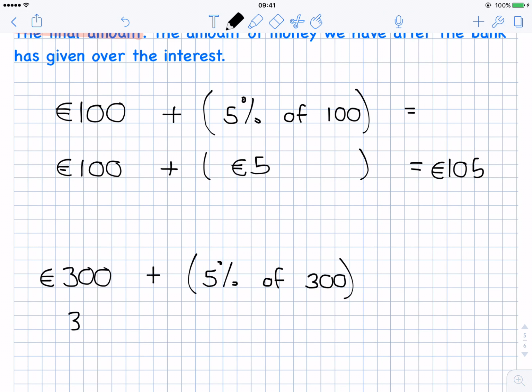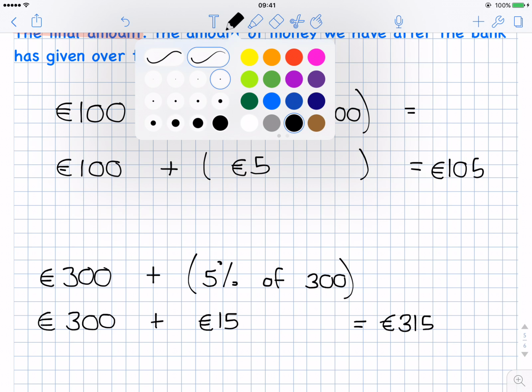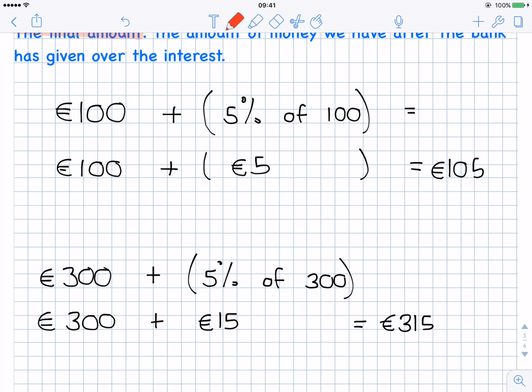Well, that means you're going to have 300 plus the interest that the bank gives you. Okay, and 5% of €300 is €15. So at the end of the year you'll have €315. But the problem with that way of doing it is that when you get the percent, you then have to add it on.